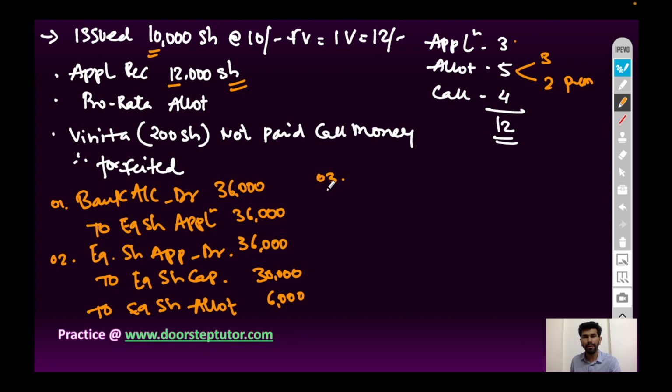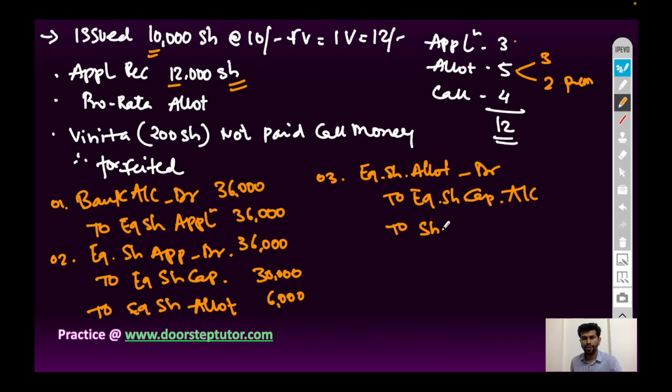Third journal entry will be allotment money due. So equity share allotment account debit to equity share capital account, to share premium account, because premium is already included in the allotment money.